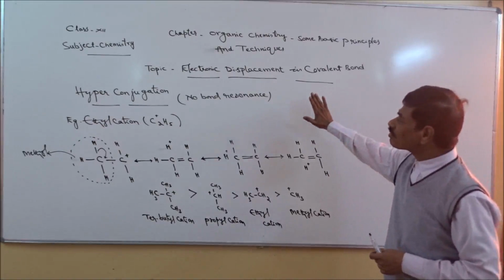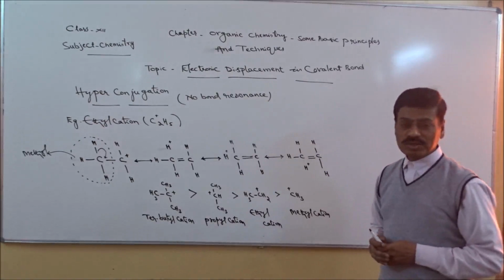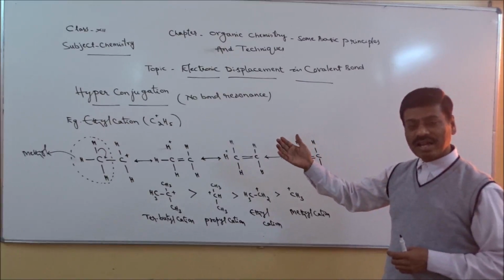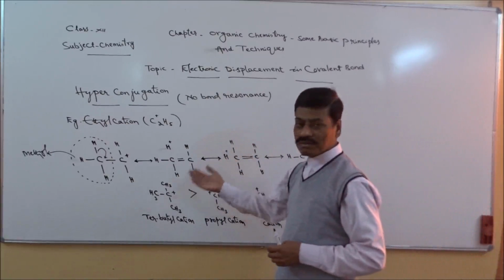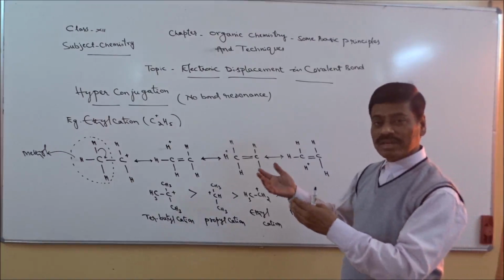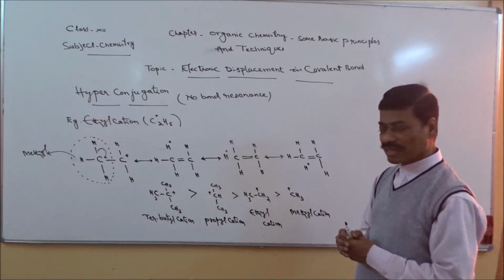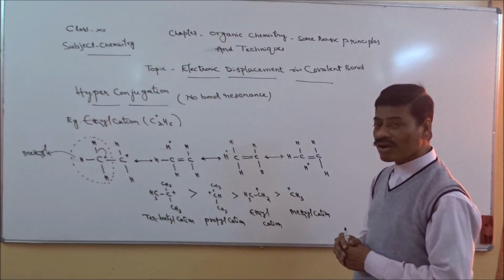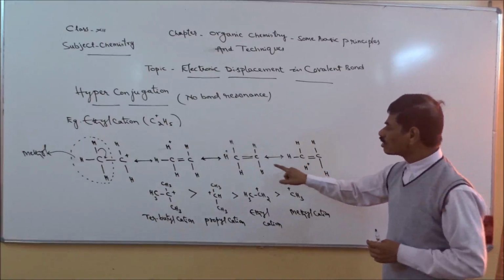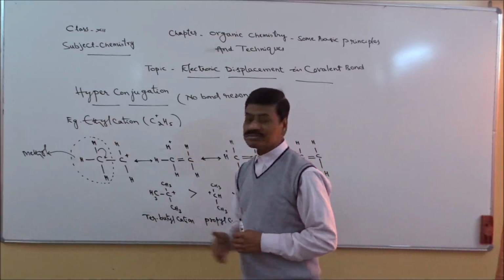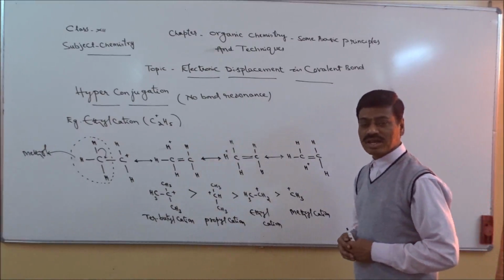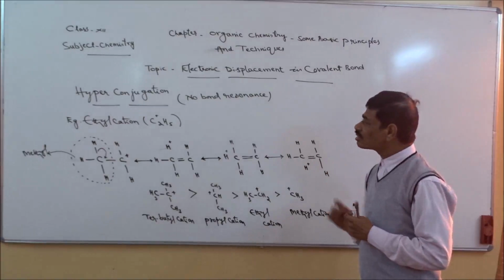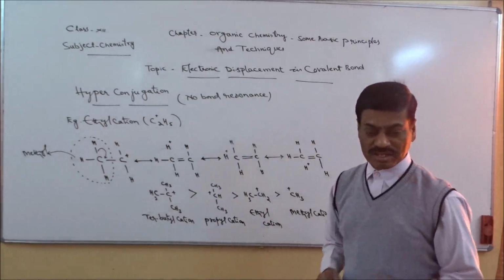So that's about this phenomenon, that is hyperconjugation. That is one point. That means the more the number of alkyl groups or methyl groups, the more will be the stability and the more will be the hyperconjugation phenomenon, effect or interaction. Next, since there is no bond between carbon and hydrogen, this phenomenon is also known as no bond resonance. So that's about the hyperconjugation phenomenon.